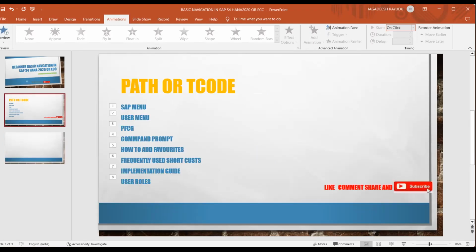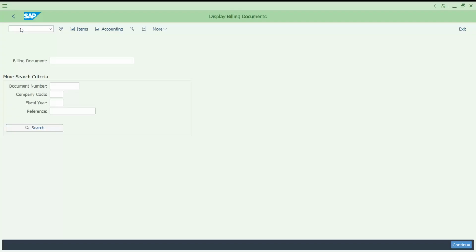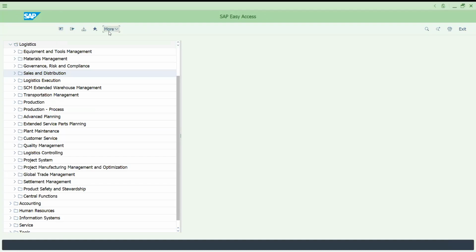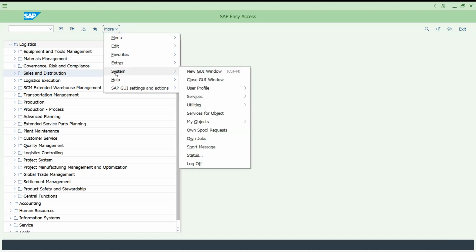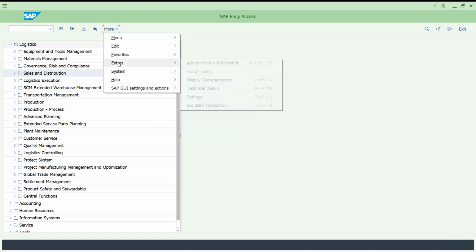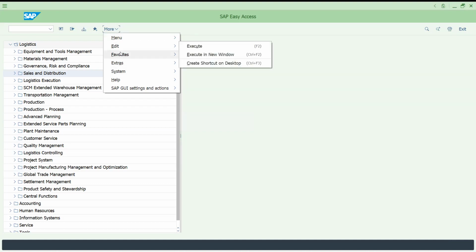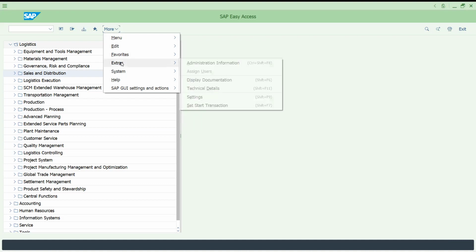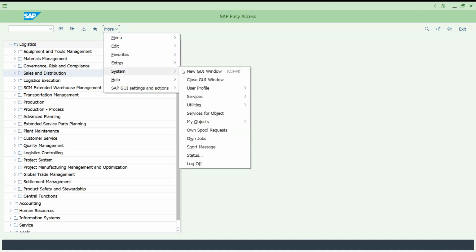So let me go back. User roles. What is this user roles? Let me show you this one. This is again important. Let's go to More. Come to the user profile.